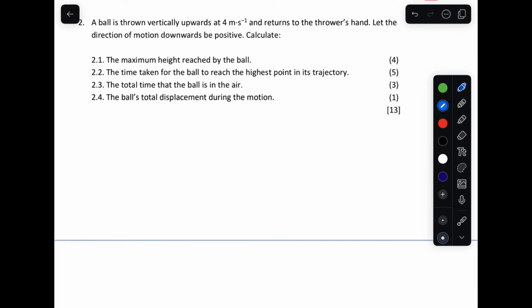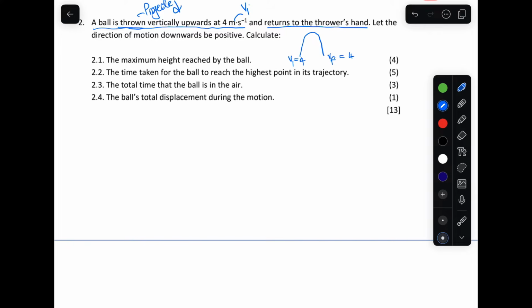Let's look at an example where an object is thrown vertically upwards and returns to the starting point. It says a ball is thrown vertically upwards at 4 meters per second, and this is the initial velocity, right? Guys, whenever the object is thrown or projected, the initial velocity is not going to be 0, right? And it returns to the thrower's hands, right? So it will take this motion, guys. So the initial velocity is what here? It is 4, and therefore the final velocity will be 4.